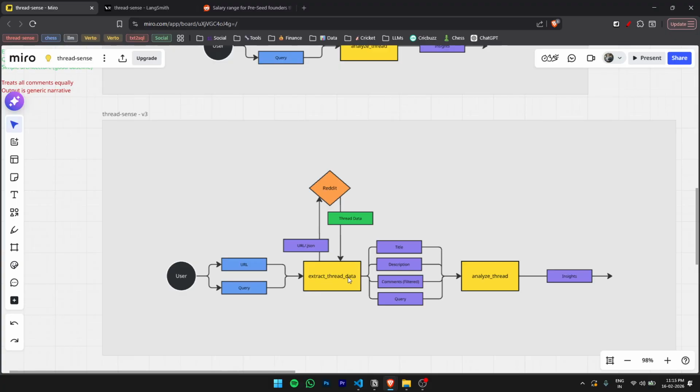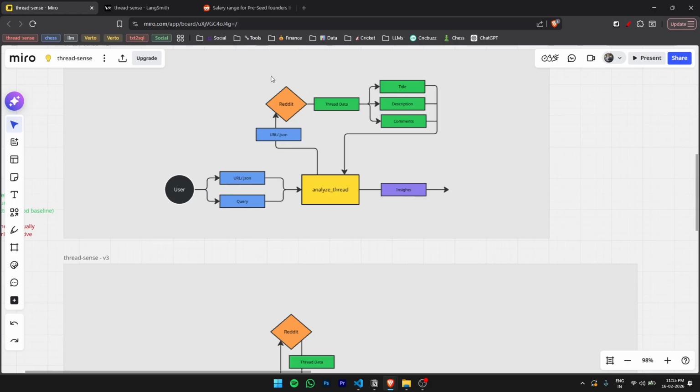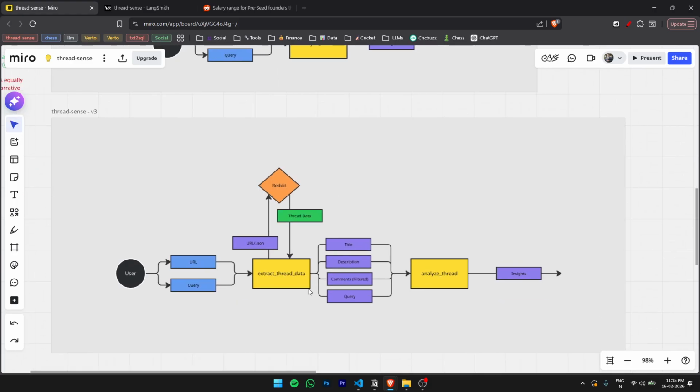Next is the extract thread data, right? So instead of having one thread that does extraction and analyzing, I've split it into two. One does extract and one does analyze.